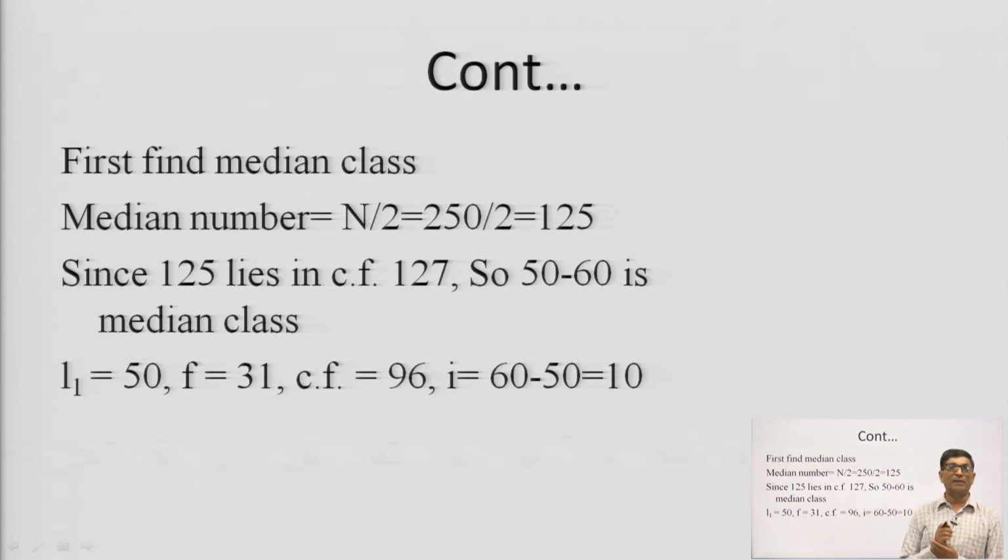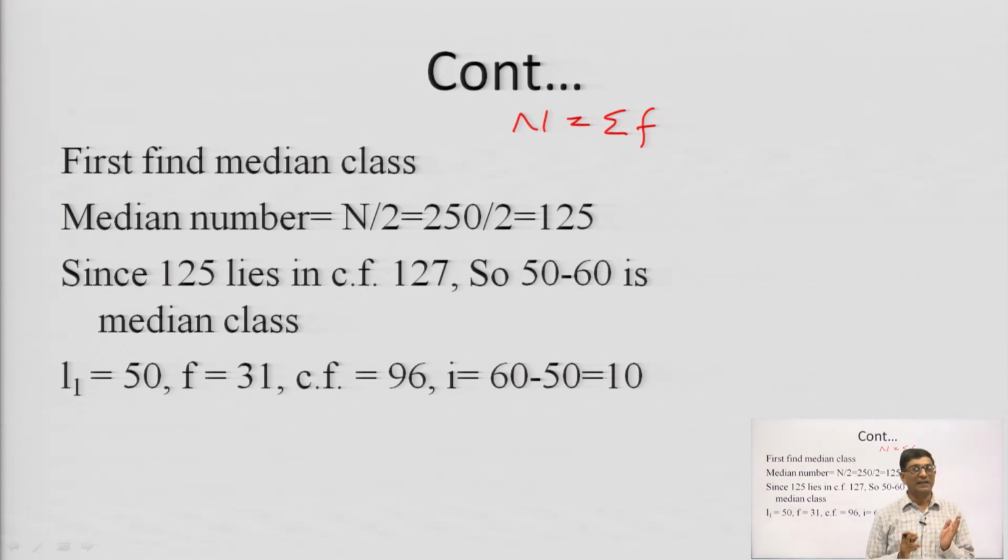The median number is equal to n by 2, where n is the total number of observations, which is equal to summation f, and summation f is 250. So the median number is 250 divided by 2, and it will be equal to 125.